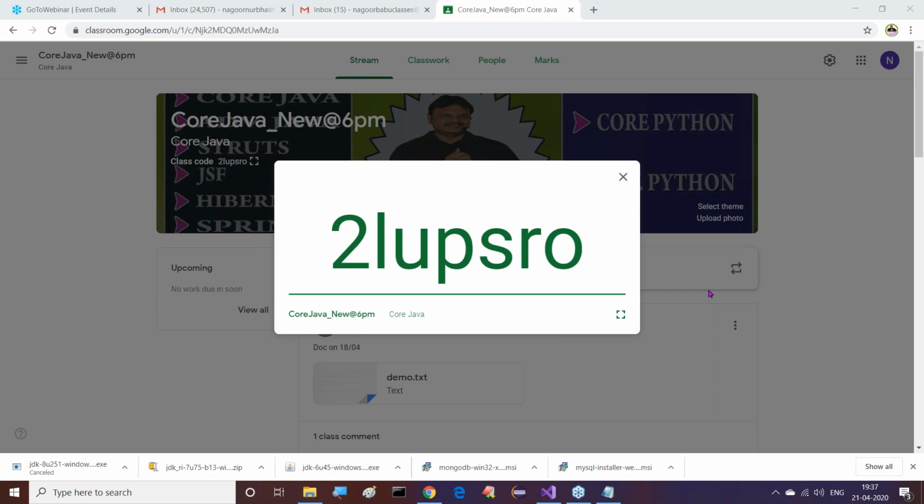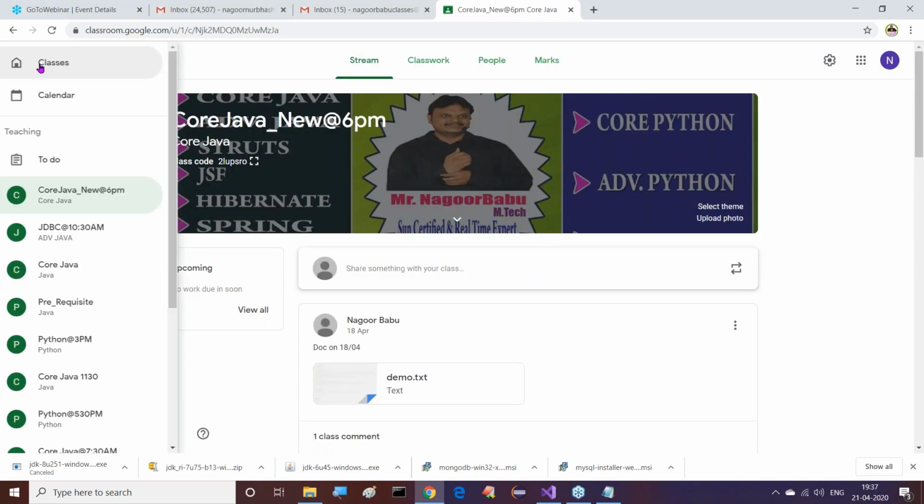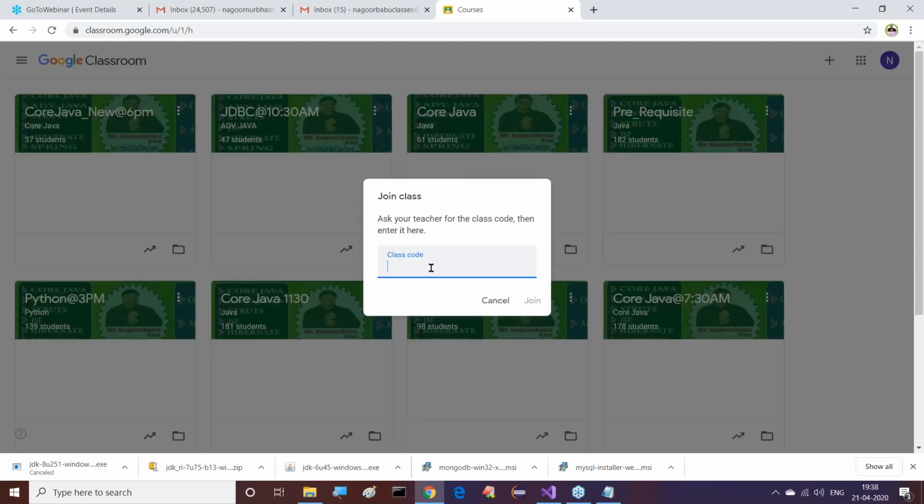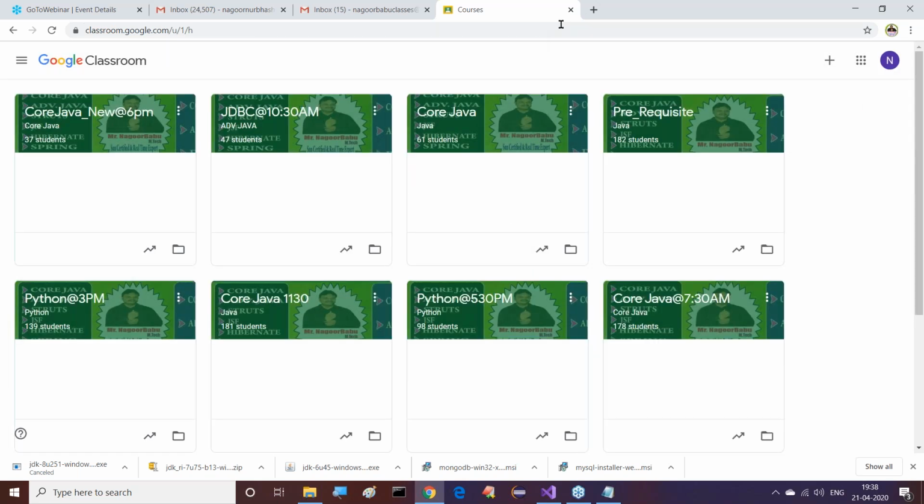Right, sir. If you take this code, then what do we have to do? Come to the Classroom page. A plus symbol is available. Click on the plus symbol, and the Join class option is available. Click on it. Here it asks for the class code. Enter that class code, and directly we get that classroom. Open it, and there we can access our content. Right, guys. Complete it.